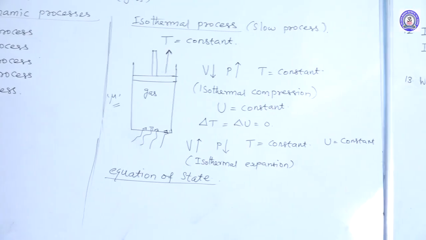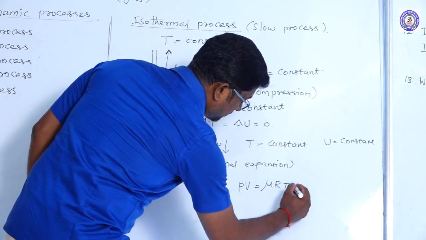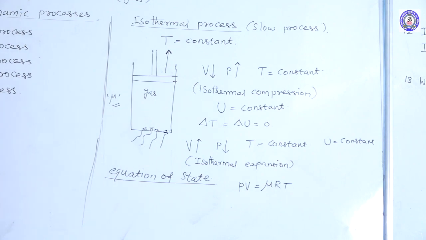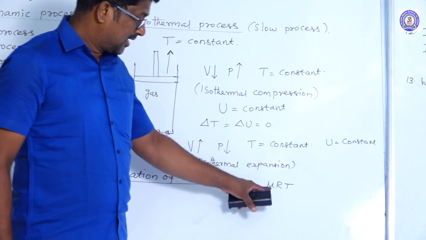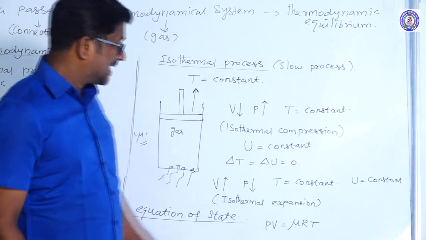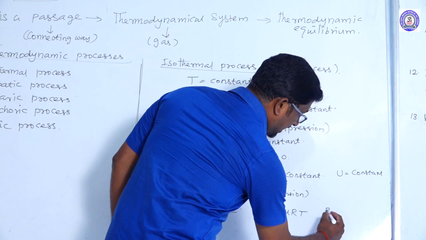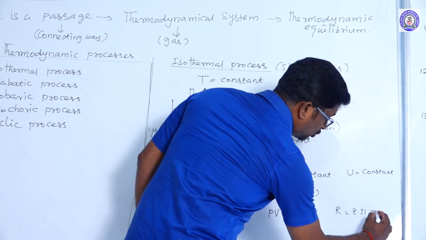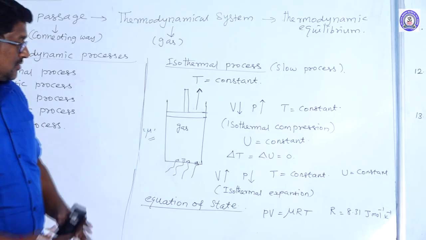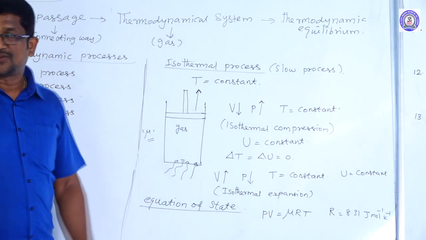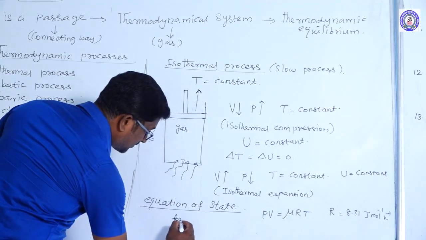The equation of state, or ideal gas equation, is given by PV = μRT. Here P is the pressure of the gas, V the volume of the gas, μ the number of moles of the gas, R the gas constant or universal gas constant, whose value is 8.31 joule mole inverse Kelvin inverse, and T the temperature of the gas. So this is the ideal gas equation or equation of state.